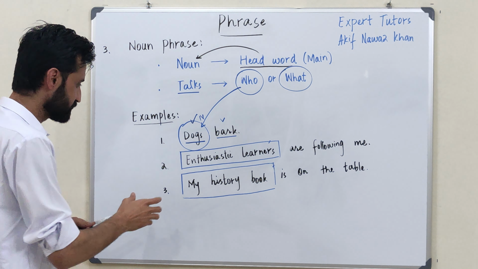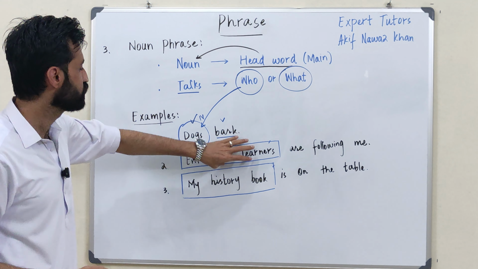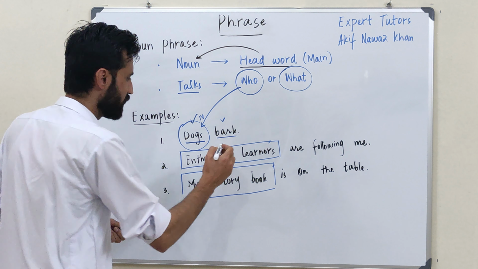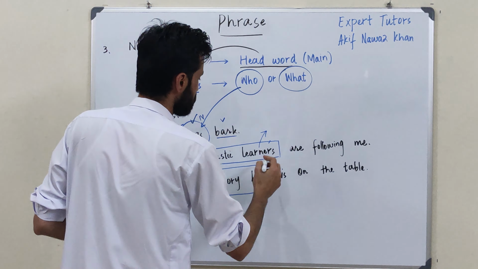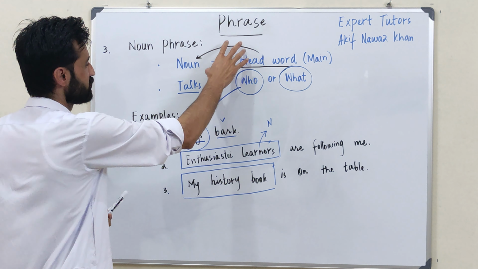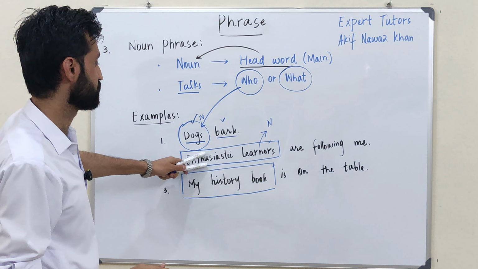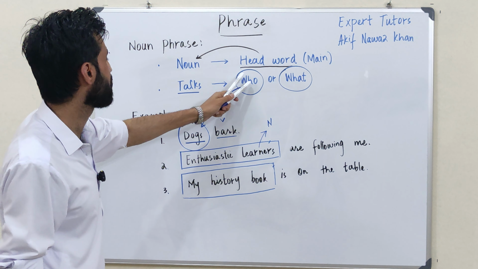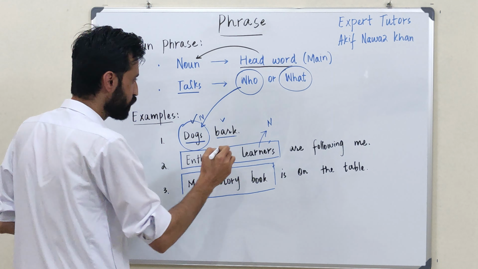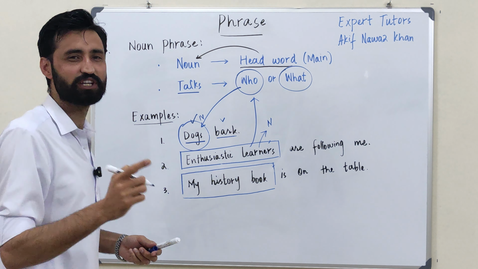The second example is, enthusiastic learners are following me. Now here, enthusiastic learners, here learners is a main word or a head word and it is a noun. So the first criterion is fulfilled, that this entire phrase is a noun phrase. But if you want to apply the second idea on it, I can replace it again with who, who are following me. So enthusiastic learners.